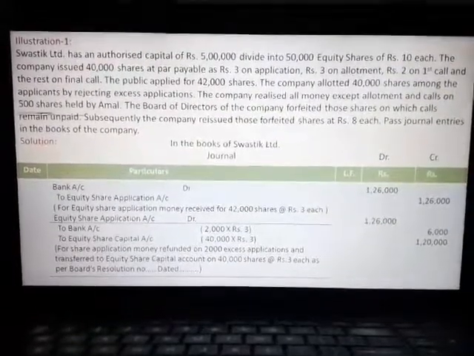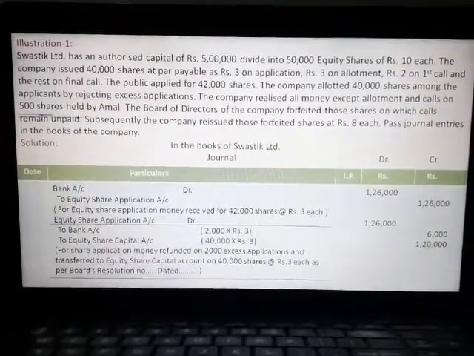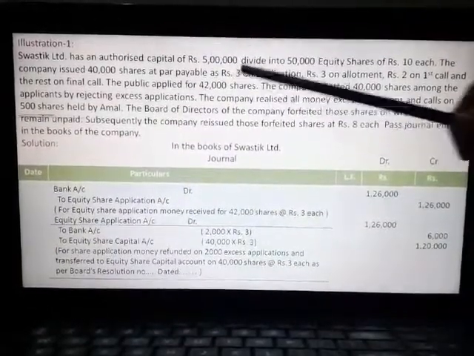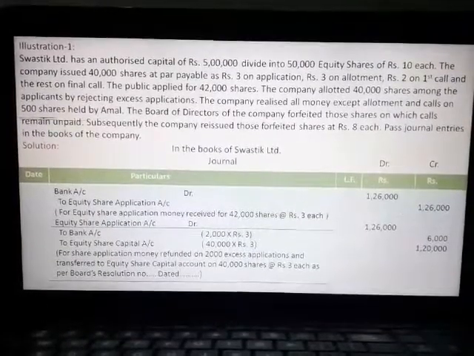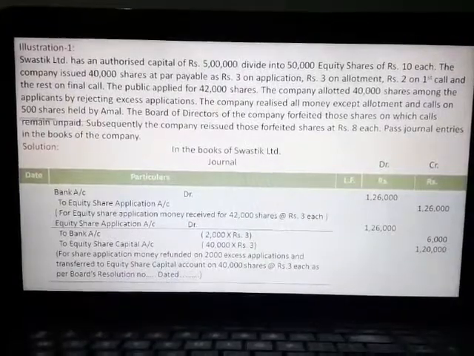Come to the journal portion. Now, bank account debit to equity share application account, for equity share application received for 42,000 shares at the rate of rupees 3, that is 1,26,000. So, bank account debit, equity share application 1,26,000.